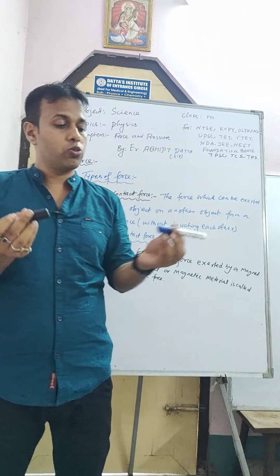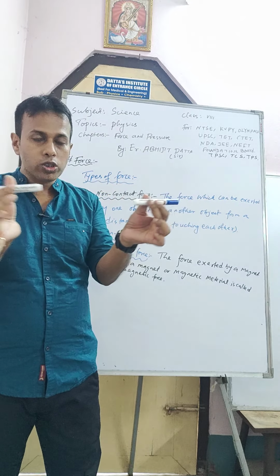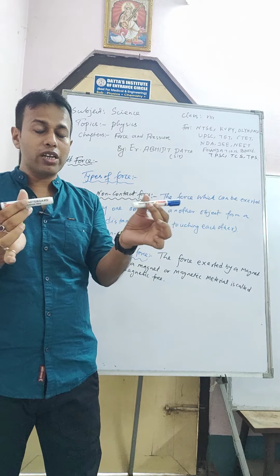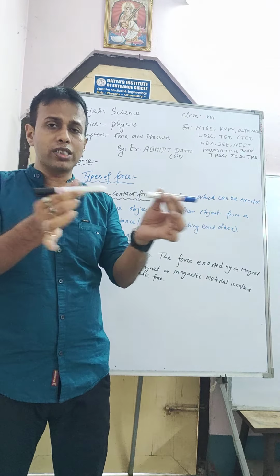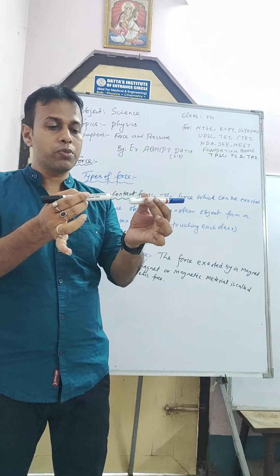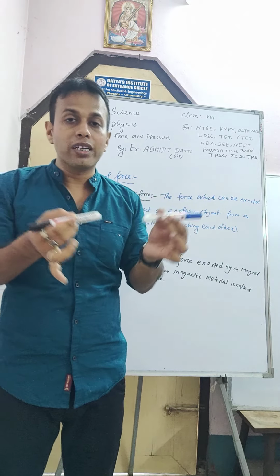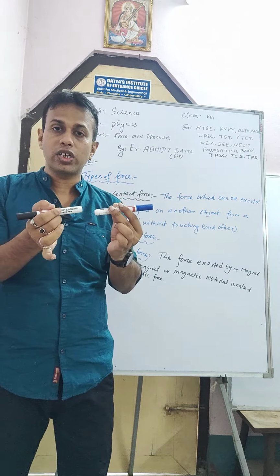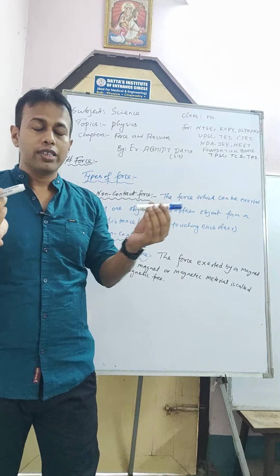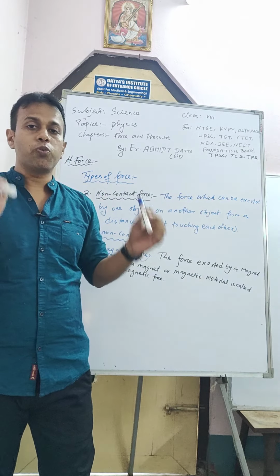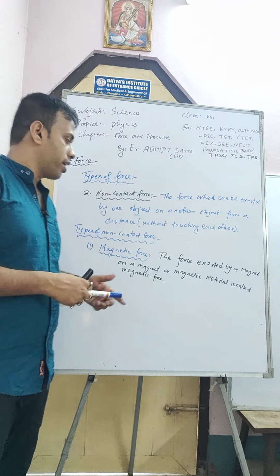And when you bring both north poles or both south poles closer, they will repel each other and you can feel one force. This force is known as magnetic force. So magnetic force has both force of attraction and force of repulsion. When the same poles are close together, the force will be repulsion. When opposite poles, that is one north pole and one south pole, are close together, then this force is known as attraction, force of attraction.